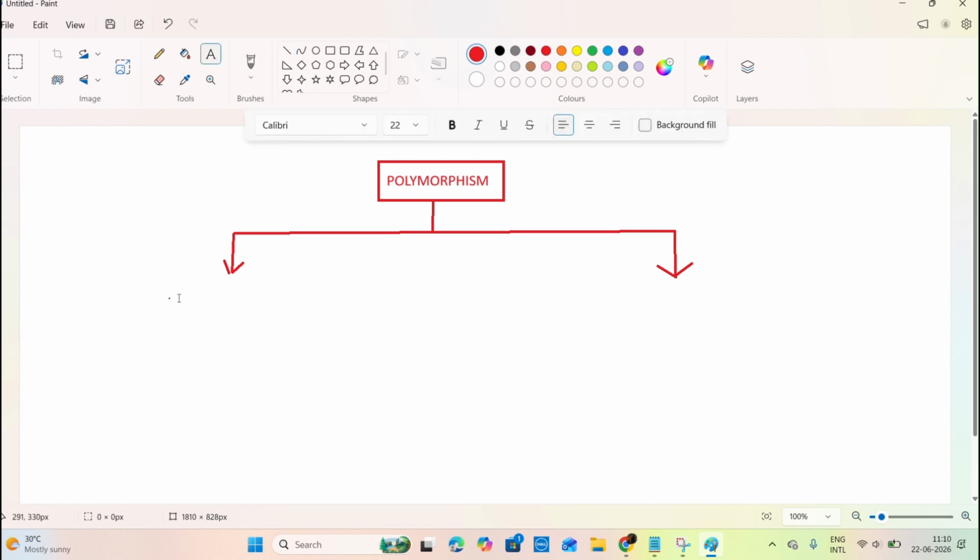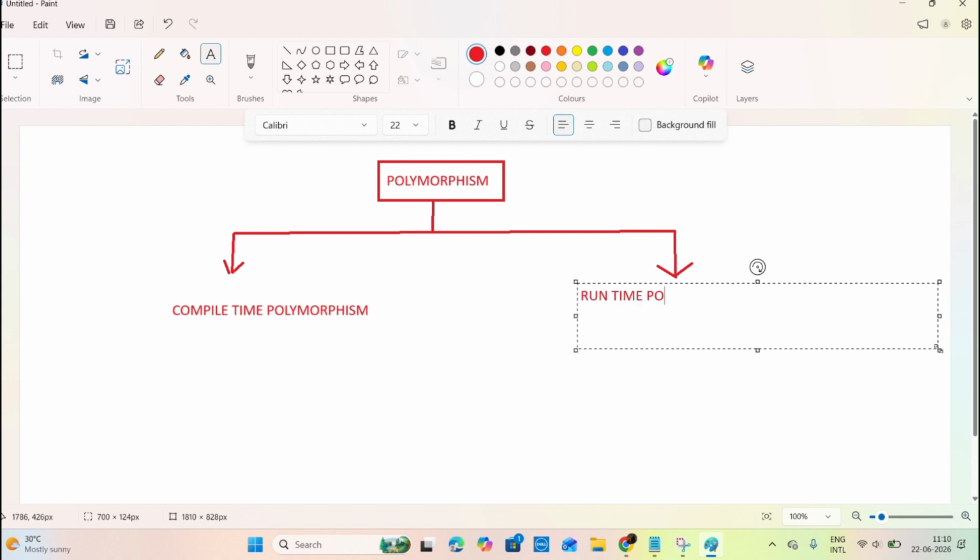Compile time polymorphism and runtime polymorphism.